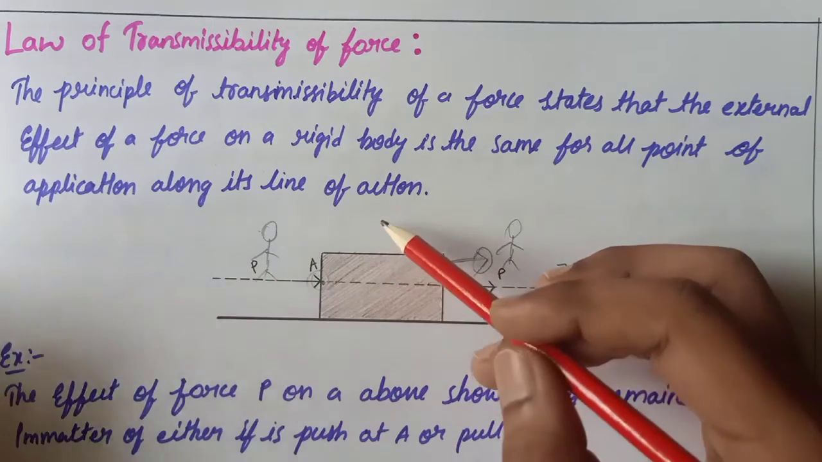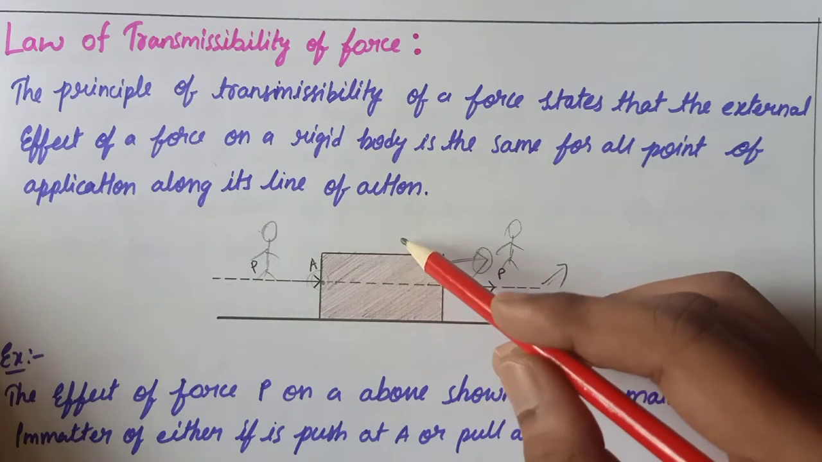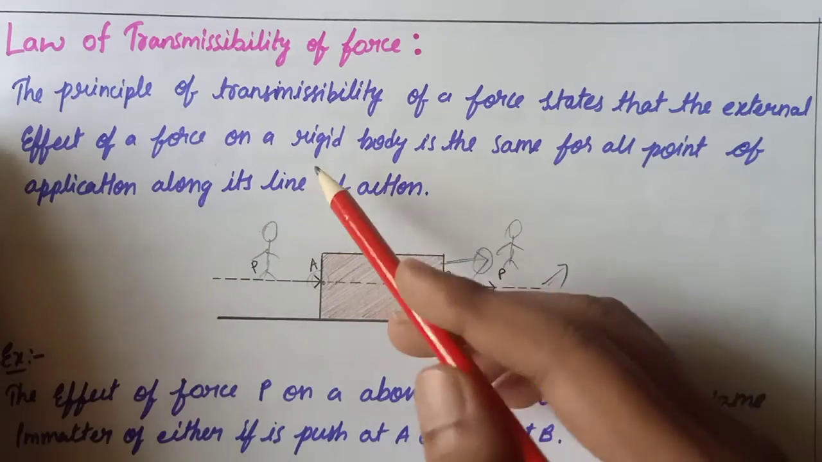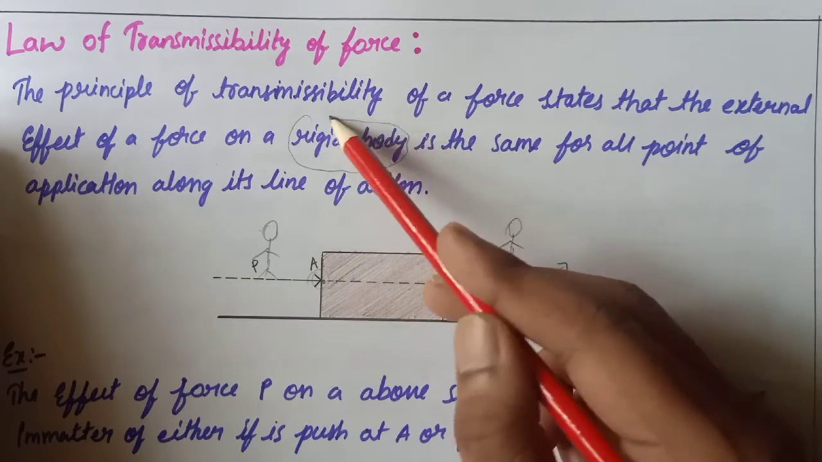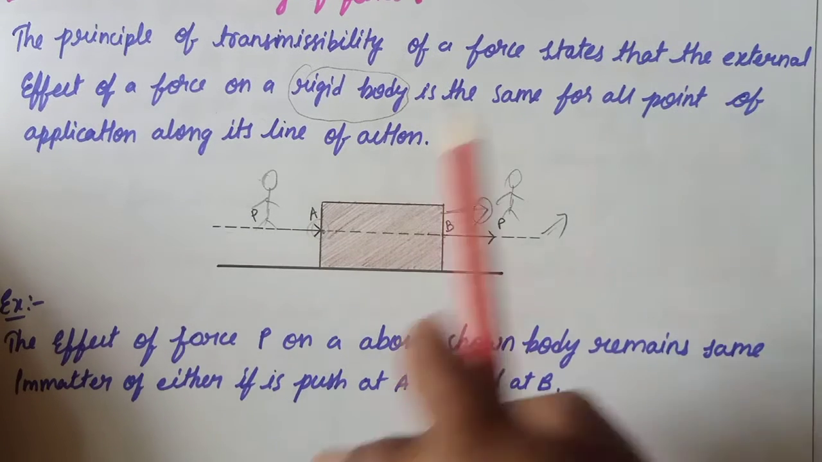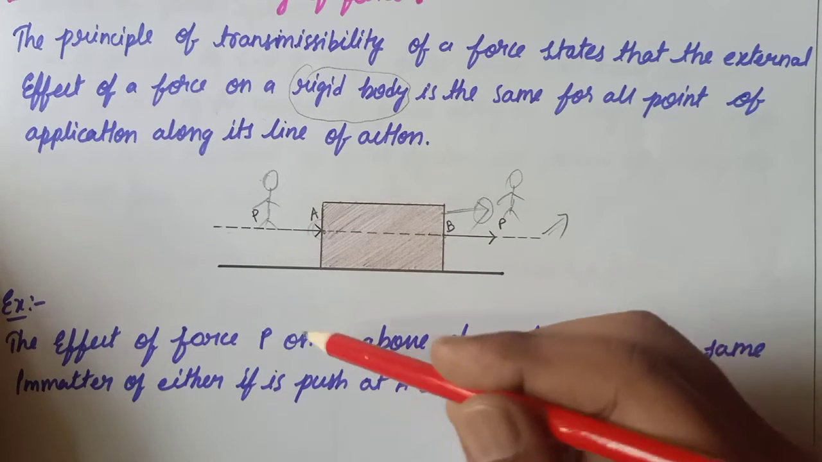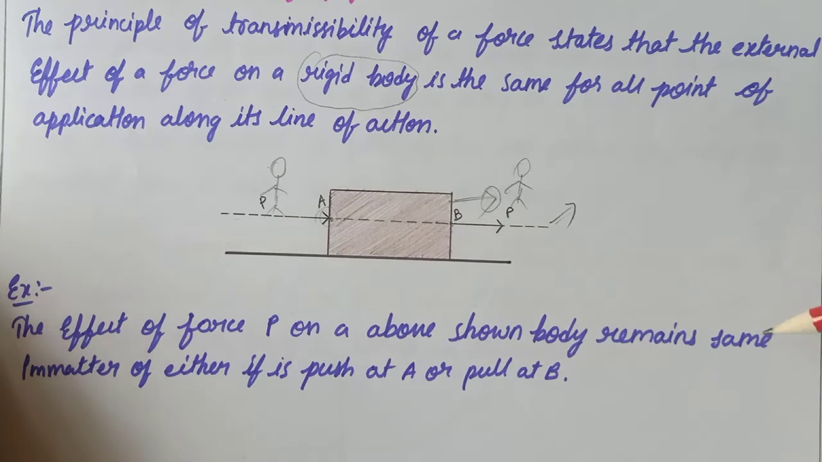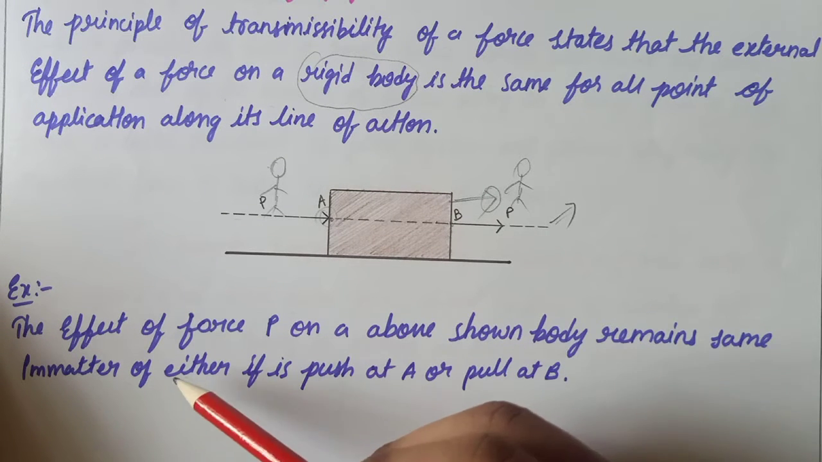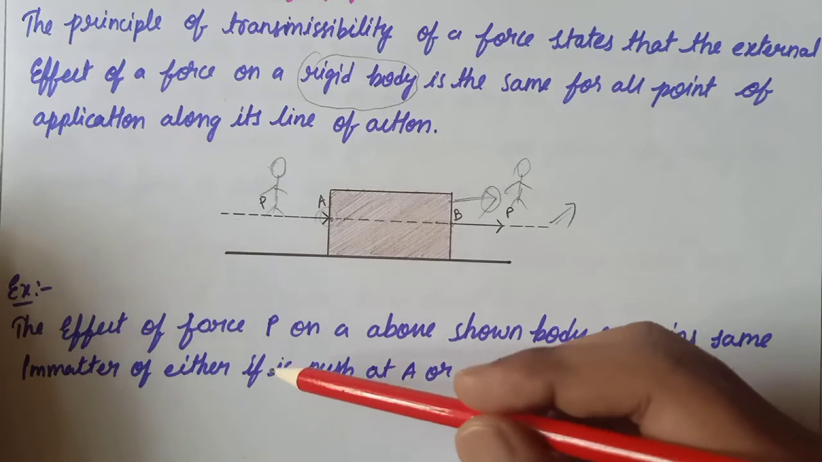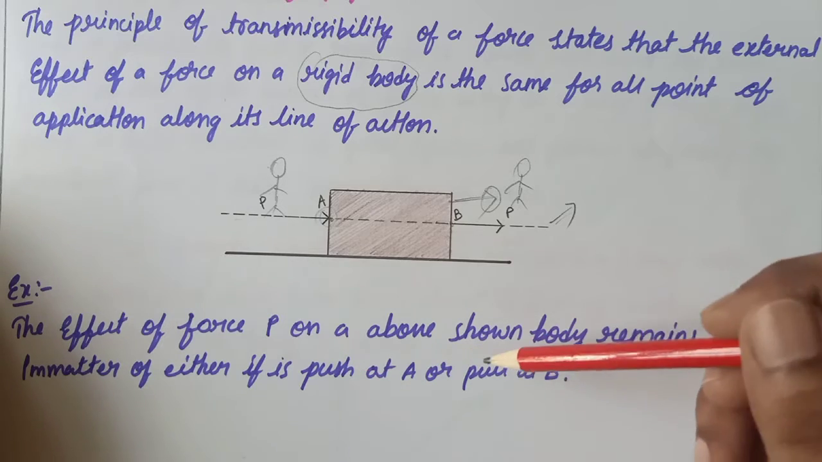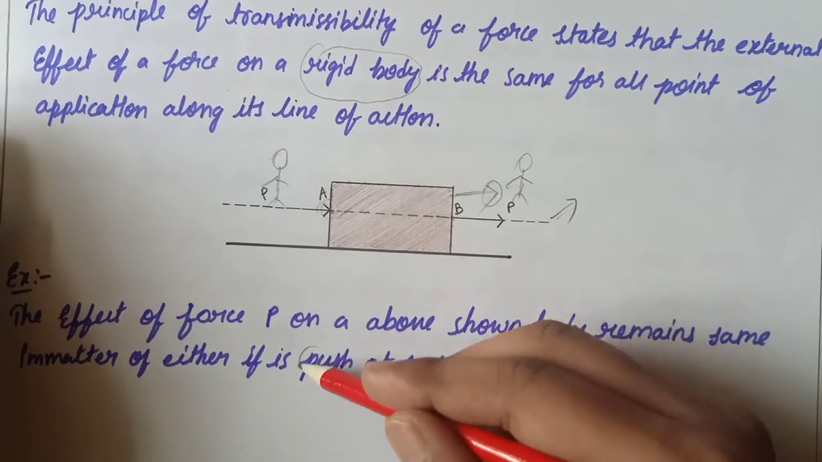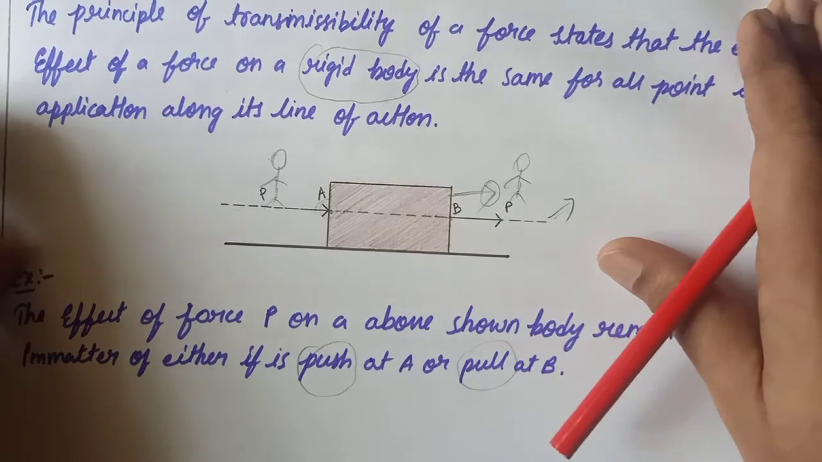This is a rigid body, because rigid bodies don't deform their shape. That's why we took the example of rigid bodies. Here, the effect of force P on the above shown body remains the same whether it is pushed at A or pulled at B. Push at A or pull at B is the same.